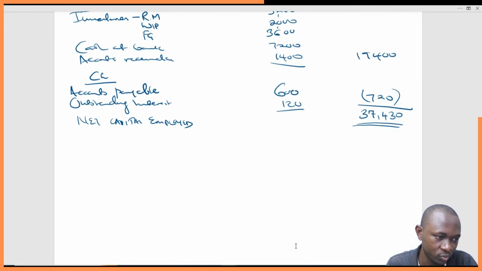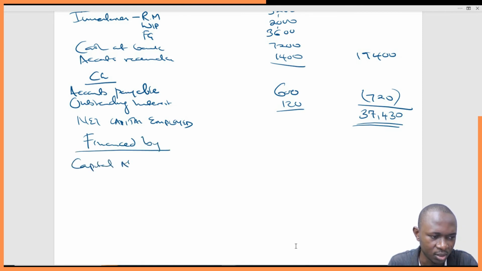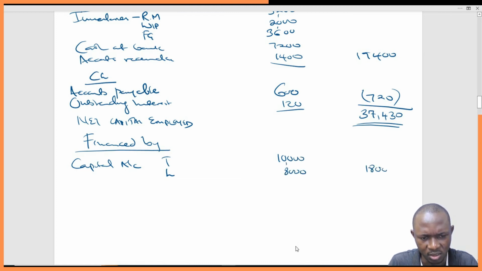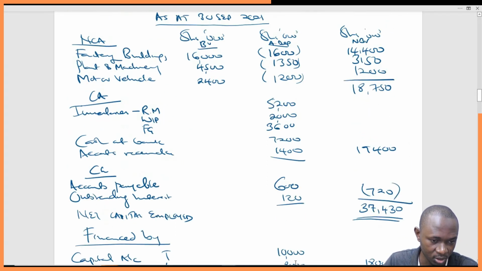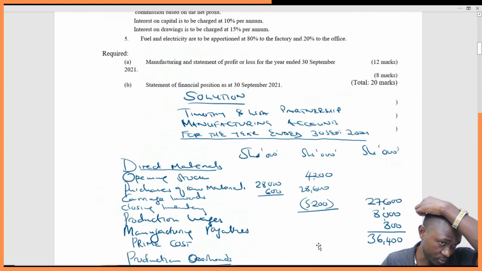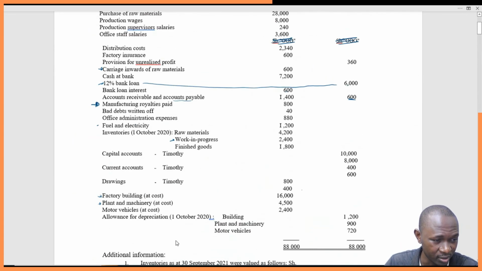So the other side we have to say financed by. And then of course we'll start with the capital accounts, Timothy and Lisa. If I'm not wrong, the capital accounts were 10,000 and 8,000. This gives us 18,000. Then we go to current accounts, Timothy and Lisa. For current accounts we've not worked out yet. Let's just confirm the capital accounts, 10,000 and 8,000. They are here. These ones will not change.